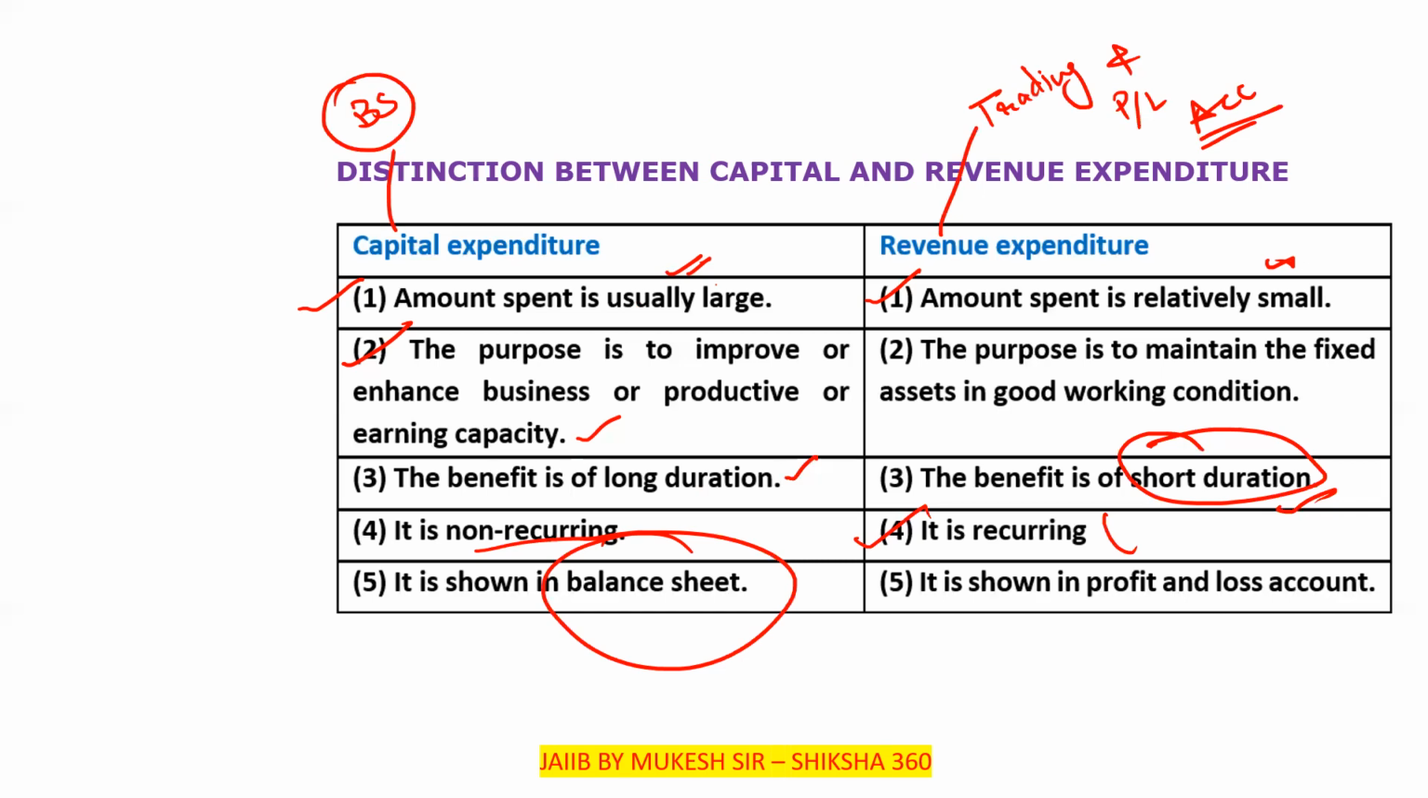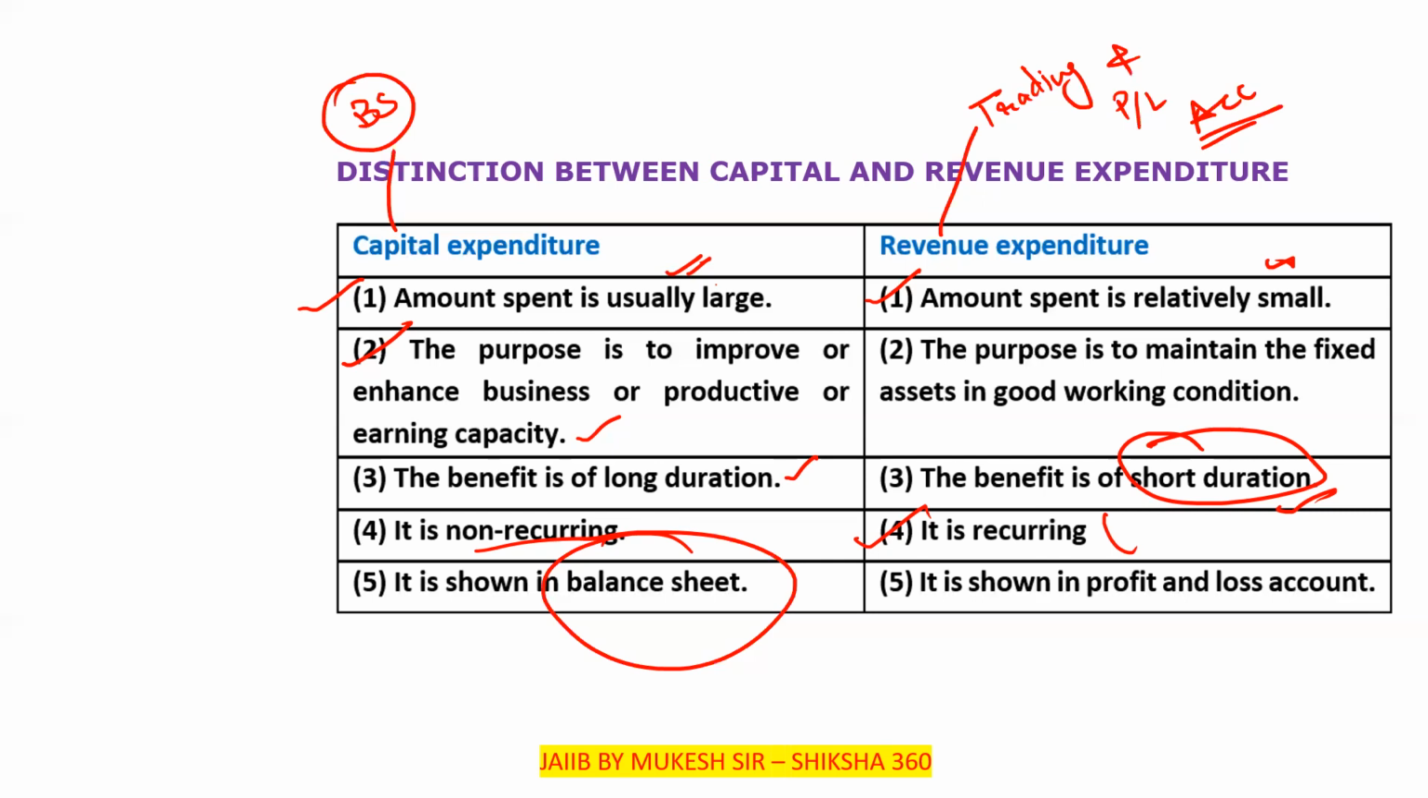Now the last point which we have to discuss here: we have discussed the expenditure, but we have not yet discussed from where we are earning the money. Here we discussed where we have to spend the money, either capital expenditure or revenue expenditure.